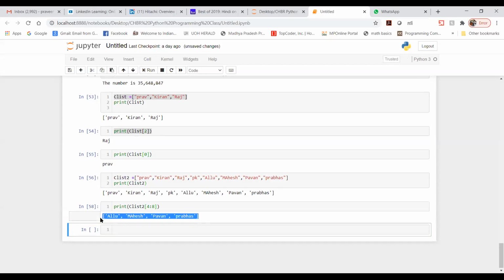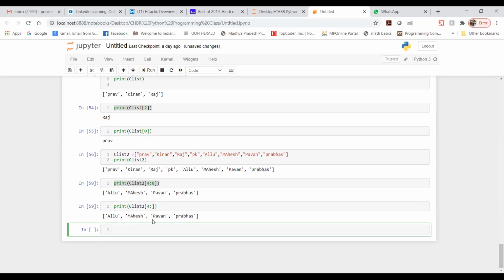Now, the same output you can get if you do not mention the rest of the things. You can mention it like this and leave the end empty, so it will start counting from Allu till the end. So the same output we will get.